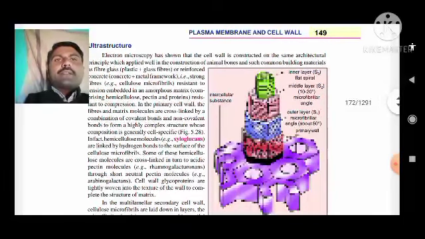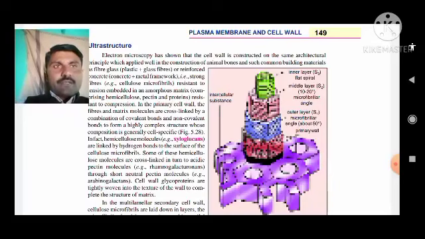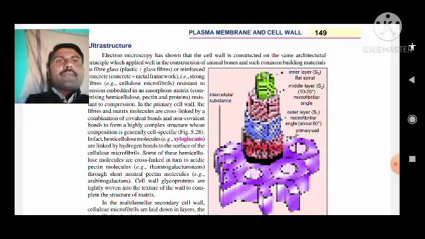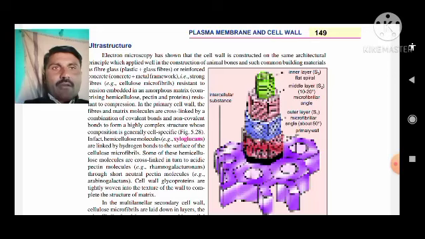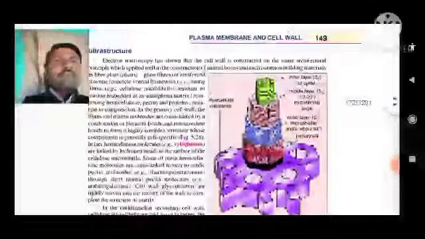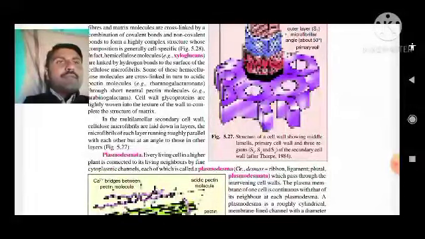The same architecture principle is applied in the construction of animal bones and such common building materials, as we see in plastic plus glass fiber, concrete plus metal framework and so on. In primary cell wall, the fibers and matrix molecules are cross-linked by a combination of covalent and non-covalent bonds to form a highly complex structure whose composition is generally cell specific. You can see in figure 5.28 how this ultrastructure of the cell wall is made up.